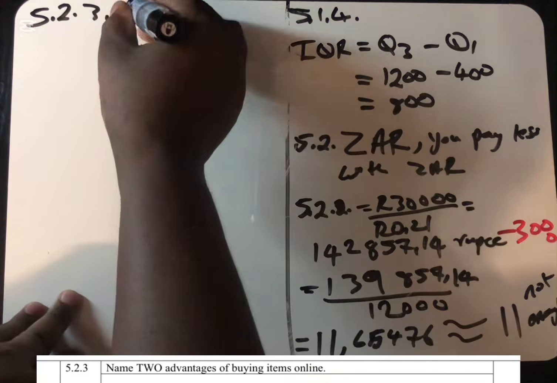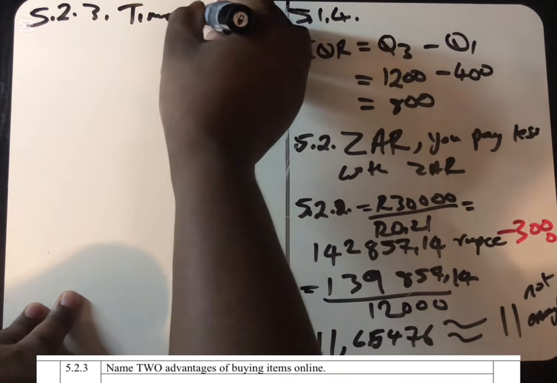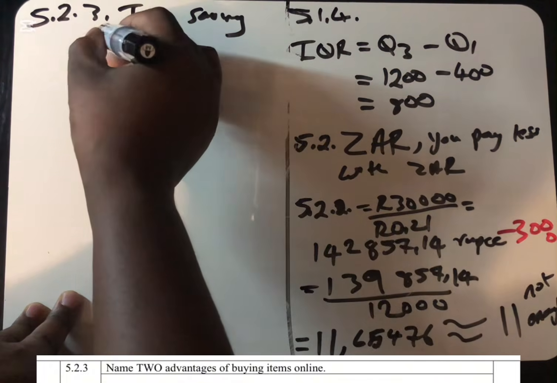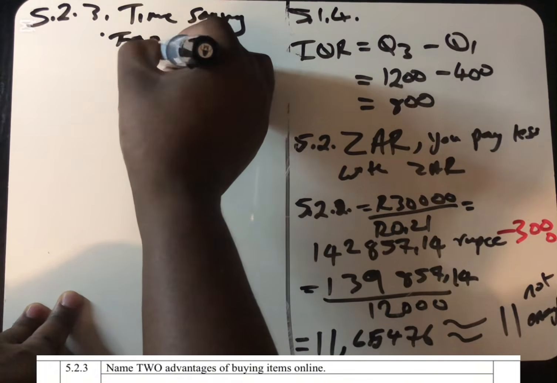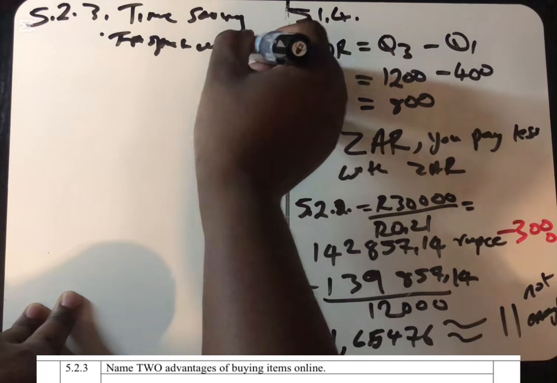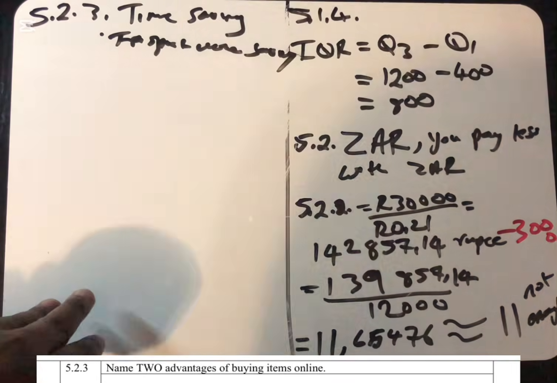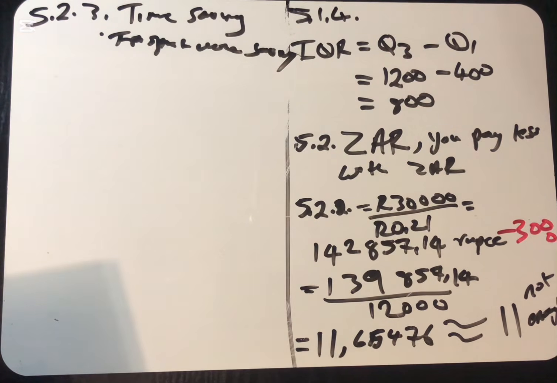Time saving. Transport money saving also. You save time, you also save money for transport. You don't have to go to the shop. You can do the shopping at your home.